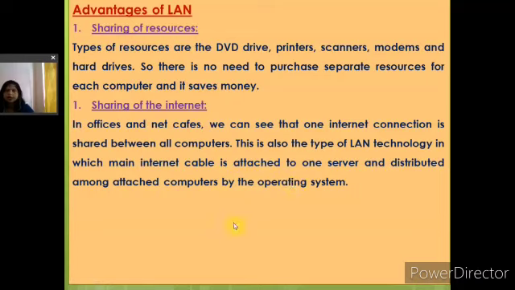That means the internet can also be shared if the computers are connected in a network.